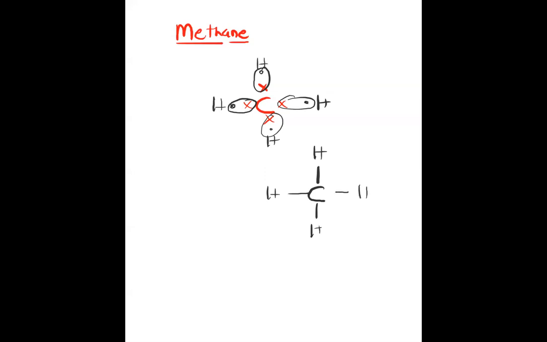Methane is a popular compound. It's a gas. It's very popular. Okay. So this is methane. It's also written as CH4. This is called a structural formula. This is called molecular formula.